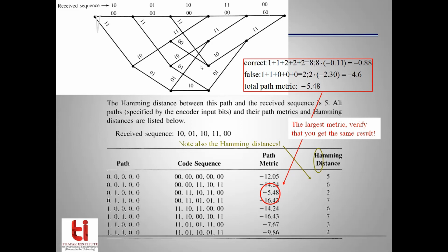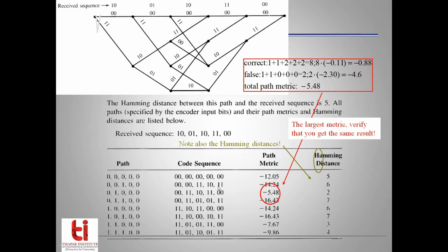So what are the code sequences corresponding to this path? We are going to note them down: 0 0, 0 0. Then since we have diverged downwards, it was 1 1. Then since we have diverged upwards because it was a 0, it is 1 0. And again since we have gone upwards because it was a 0, we have 1 1. So the code sequence corresponding to this path 0 0 1 0 0 is equal to this entry in the second column of this table: 0 0, 0 0, 1 1, 1 0, and 1 1.